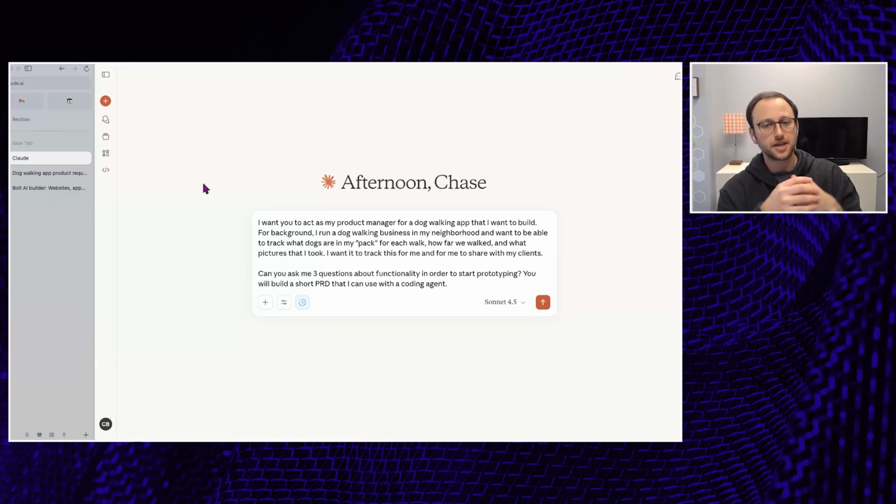I'm going to ask Claude here, can you just ask me three quick questions about the functionality so that I can actually move to a prototype? And I want that end state for this chat session to be a short product requirements document that I can use with a coding agent. And so all of these things that I'm building up, the keyword is act like a product manager, build me a product requirements document that I can use for a coding agent.